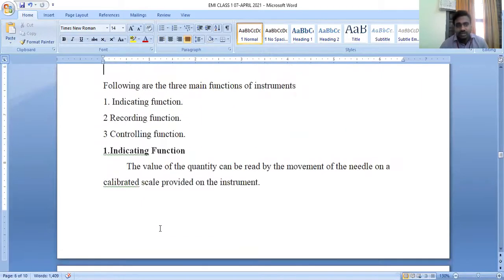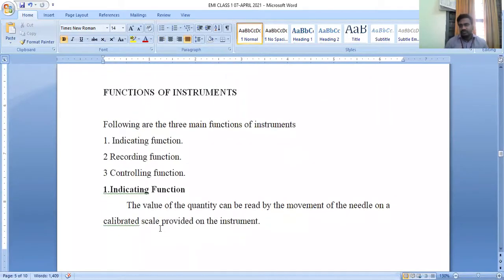Functions of instruments. What is meant by an instrument? An instrument is a device with which we measure an unknown value by comparing it with a known value. That's what we discussed in the definition. An instrument is an apparatus which compares the unknown value with a standard predefined known value in order to find out that unknown data.